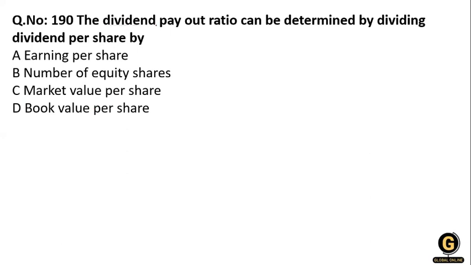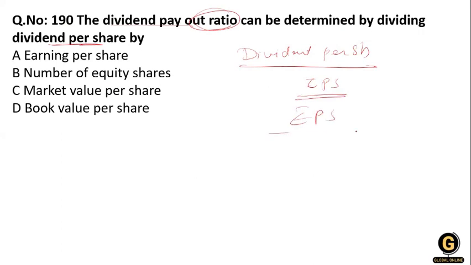The dividend payout ratio is determined by dividing dividend per share by earning per share, EPS. So option number 1 is correct.